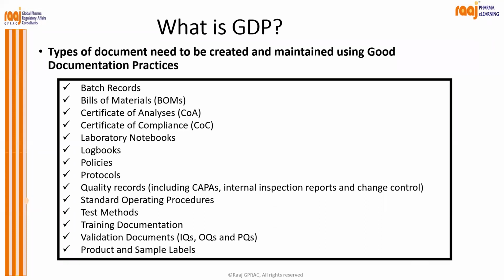And how you can maintain good documentation practice in your company purely depends on your company culture, your company quality policy, your vision, your mission. So right from top management should involve themselves in building a robust quality management system. And a robust quality management system happens when you have robust document control, a robust document management system.